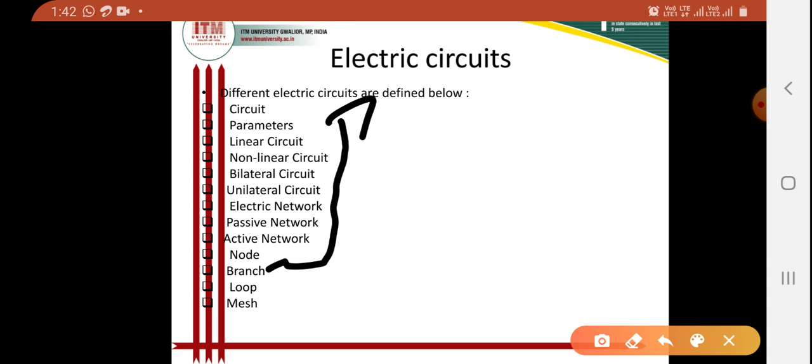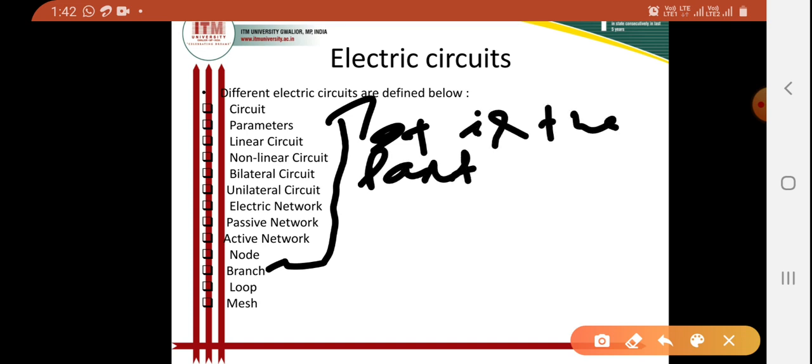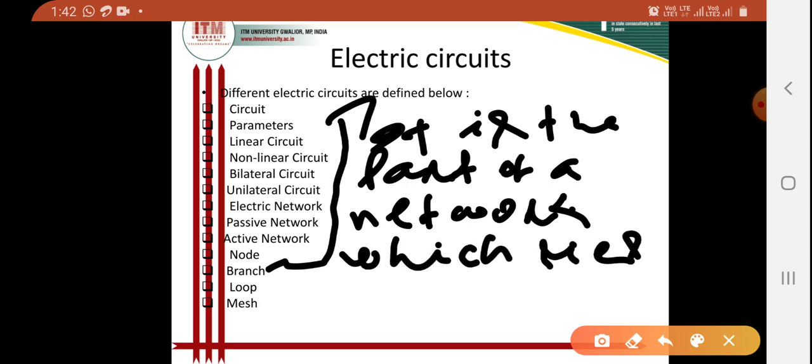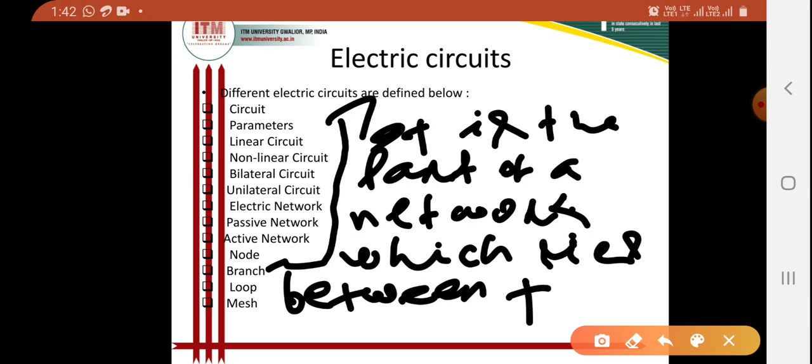It is the part of a network which lies between two junctions.